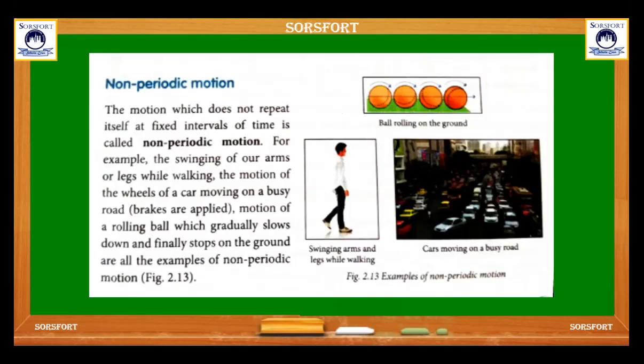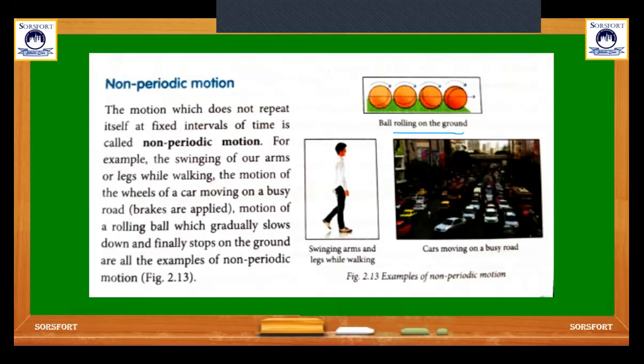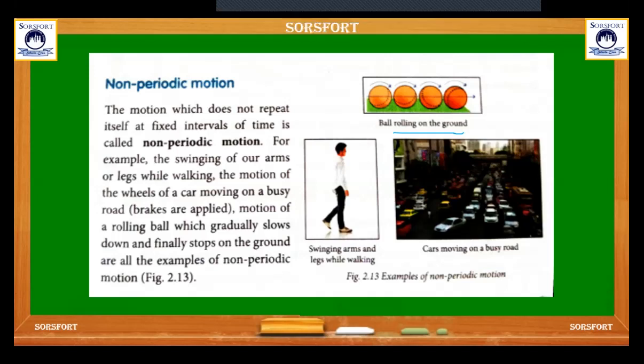Here comes non-periodic motion. A ball rolling on the ground is an example of non-periodic motion. The motion which does not repeat itself at fixed intervals of time is called non-periodic motion.